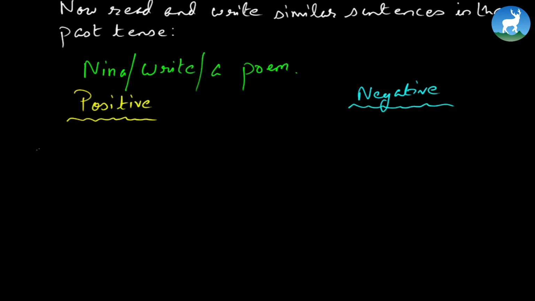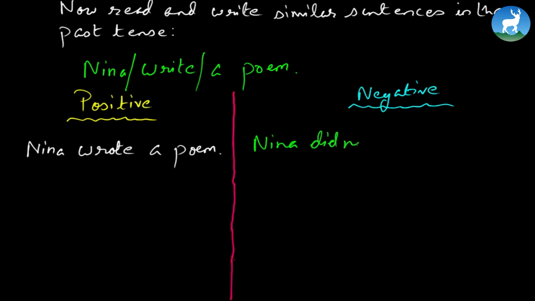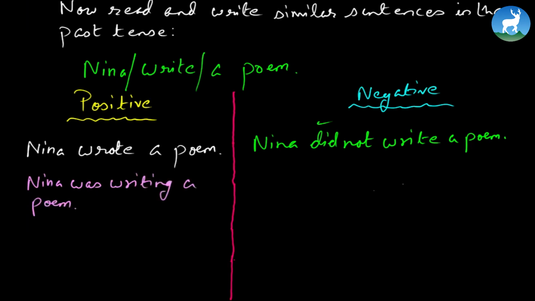Here we go. Nina, simple past, write changes to wrote a poem. Positive, and its negative would be Nina... let's have a segregation here in between. Nina did not. Here's already simple past coming here in did form, so that's why did not write a poem. Now number 2. Past continuous or past progressive. Nina was writing a poem. And it's going to be Nina was not writing a poem.